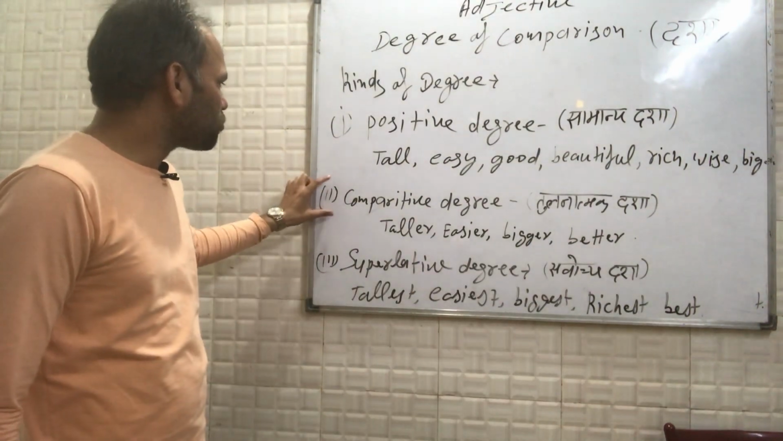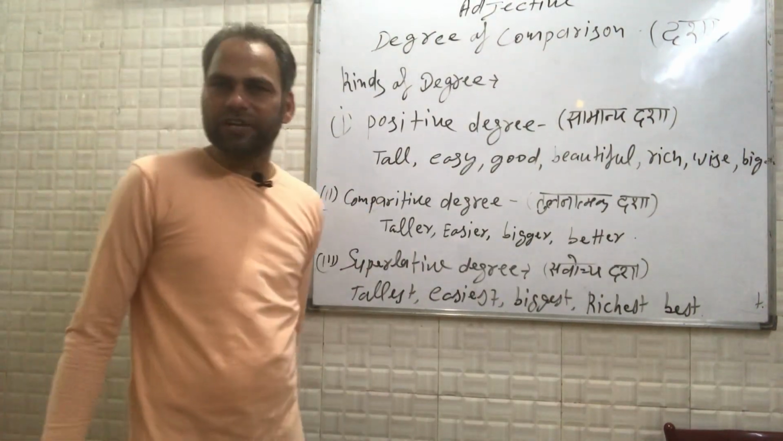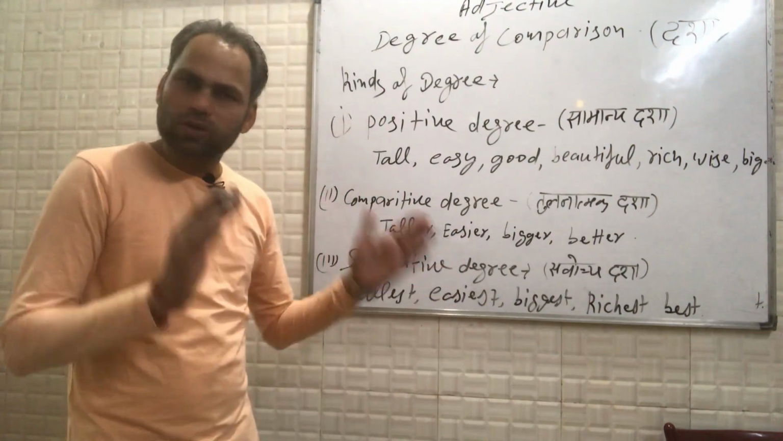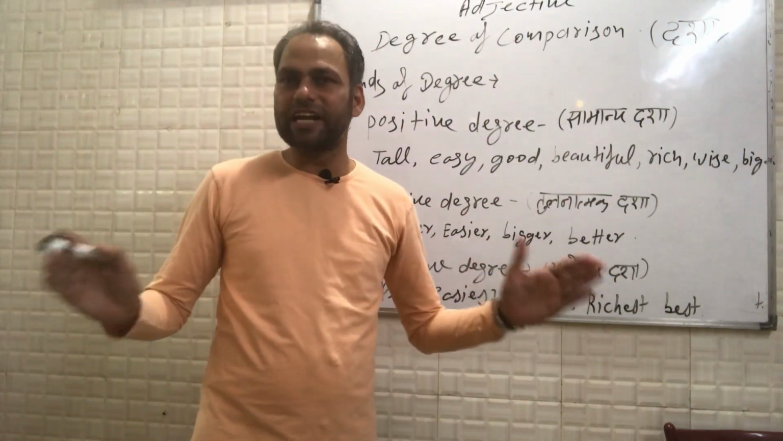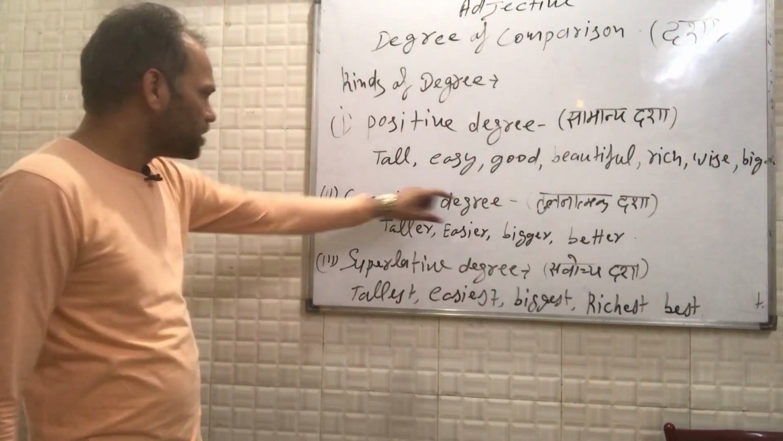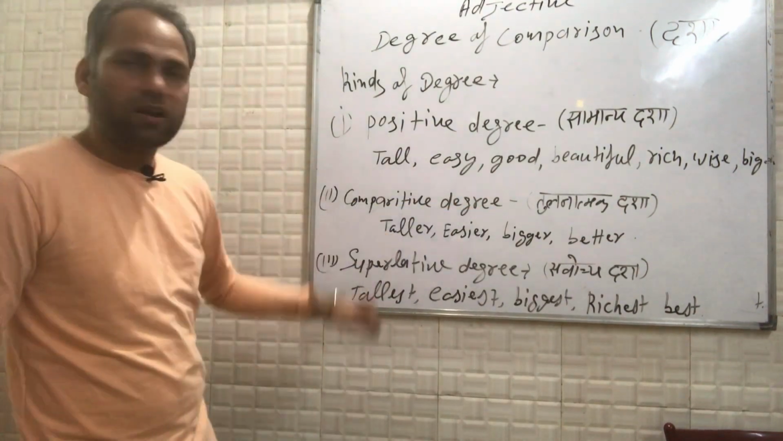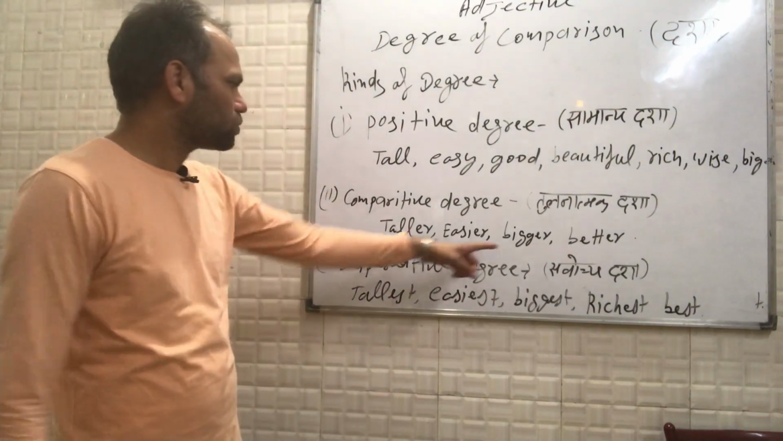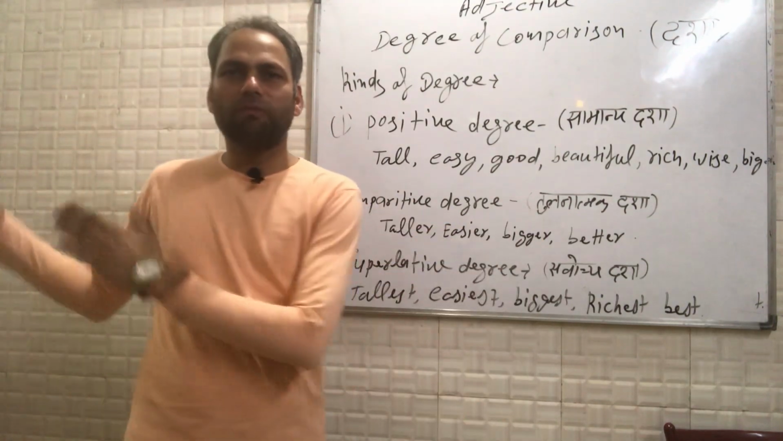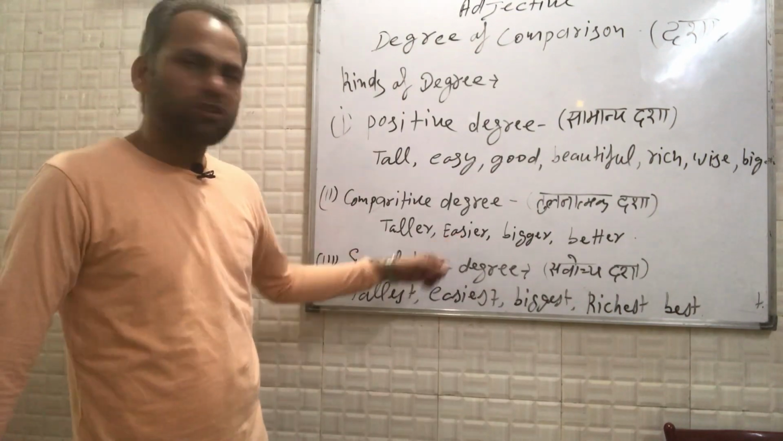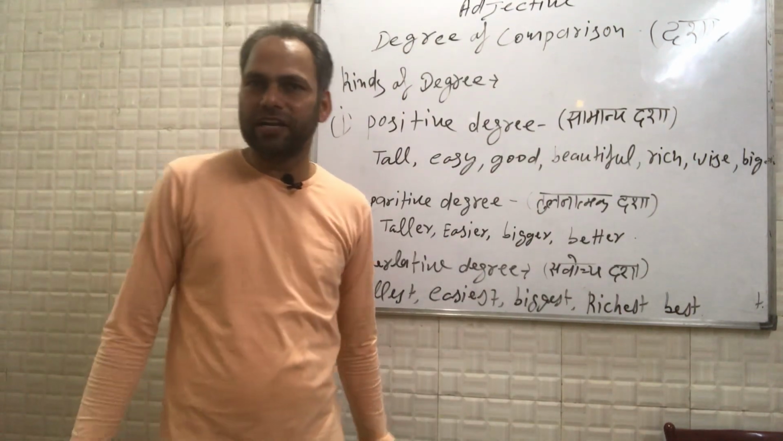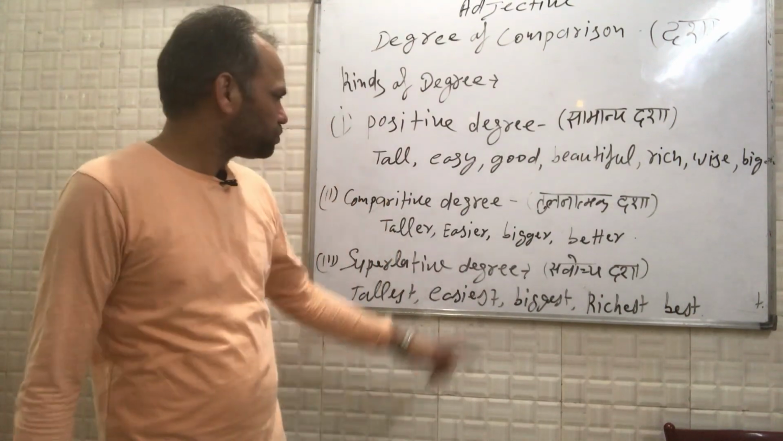Now let us talk about the second one. Second one is comparative degree. That means we are just doing comparison between two different things or two different individuals. The examples are taller. He is taller than me. This house is bigger than that of my house. This question is very much easier than that of the question which I got earlier in my question paper.